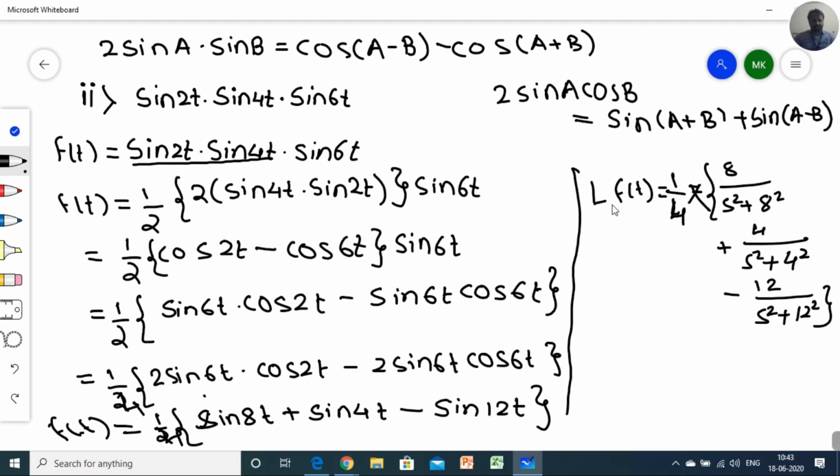Now I'm going to take one last example for today. I have not taken any shifting theorem problems yet.